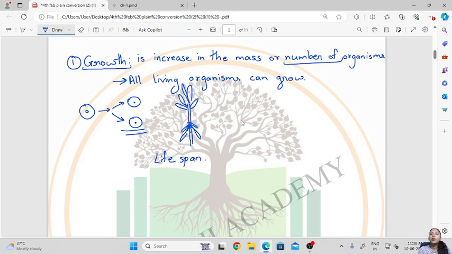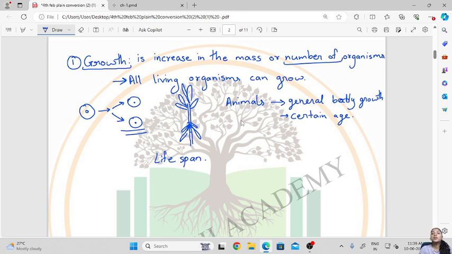Then when we talk about animals, okay, so animals exhibit growth in size only up to a certain age. So in animals, the growth of cells, the general body growth, is seen only up to a certain age. For example, our height grows only as long as we are teens, right? After that our height does not grow.